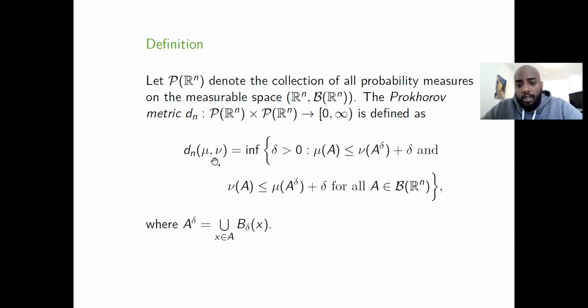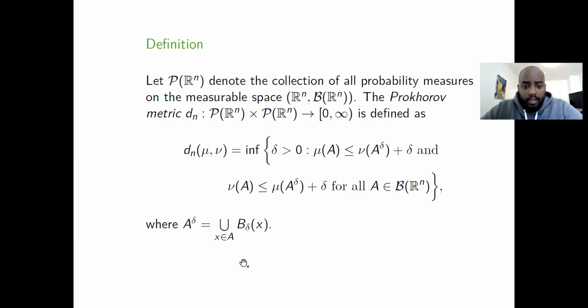So those are two measures. The Prokhorov metric distance is defined as the infimum of all delta greater than 0, such that mu(A) is smaller or equal to nu(A^delta) plus delta, and the other way around, so nu(A) is smaller or equal to mu(A^delta) plus delta, for all A in R^n.